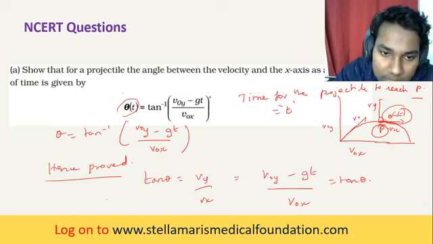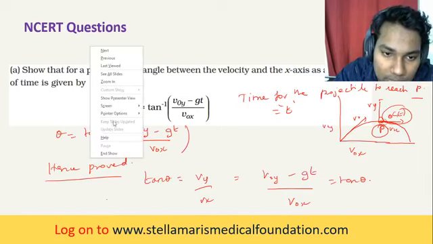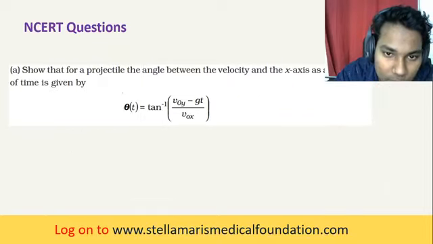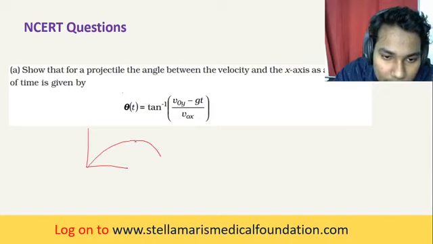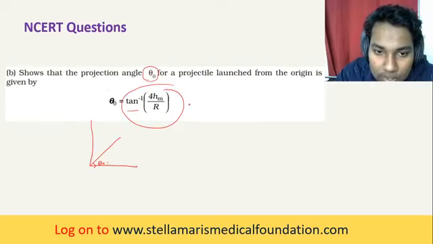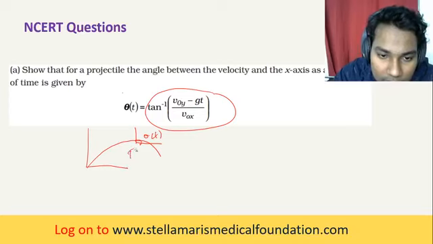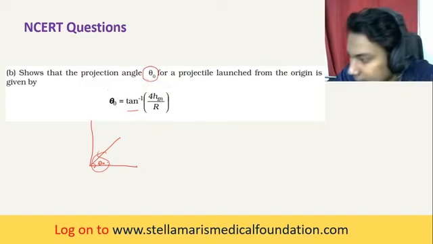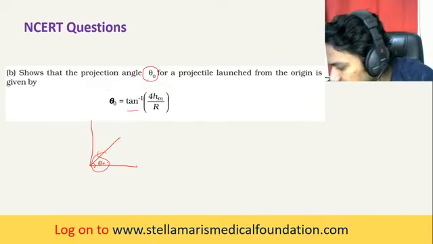Here they asked for theta t, which is not from the origin, it is at the point P, because there is a time taken to reach the point P. Here they are asking that this value is equal to tan inverse of 4 by r. Hope you understand the question.